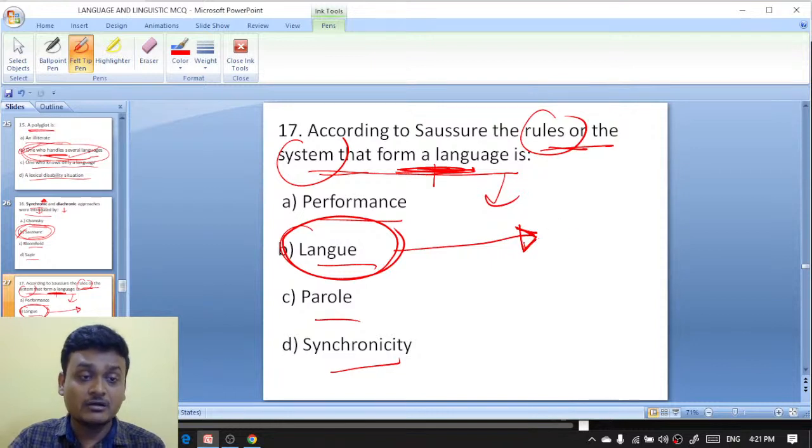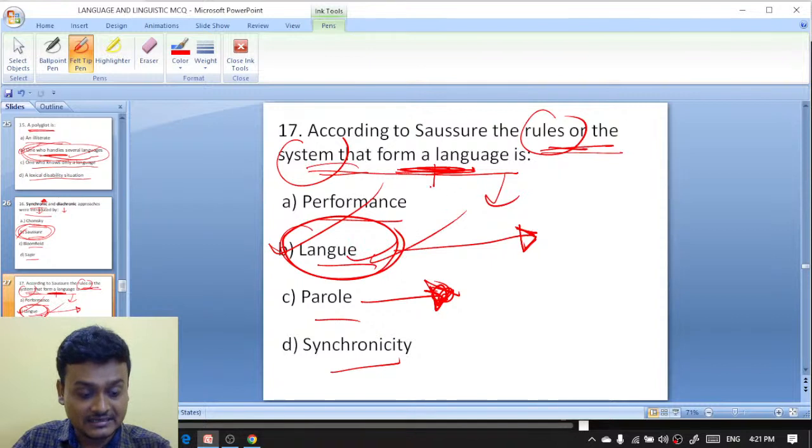Parole. What is parole? The actual speech, the actual usage. Langue is the abstract thing, the rules, the system, and parole is the concrete thing, the actual usage. So here langue is the guidance, the rules of the system.